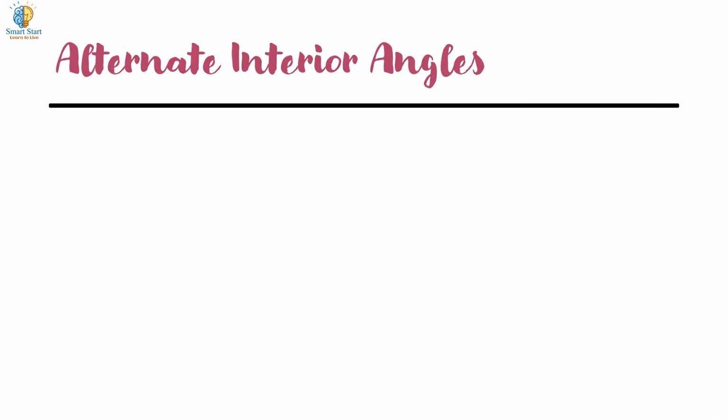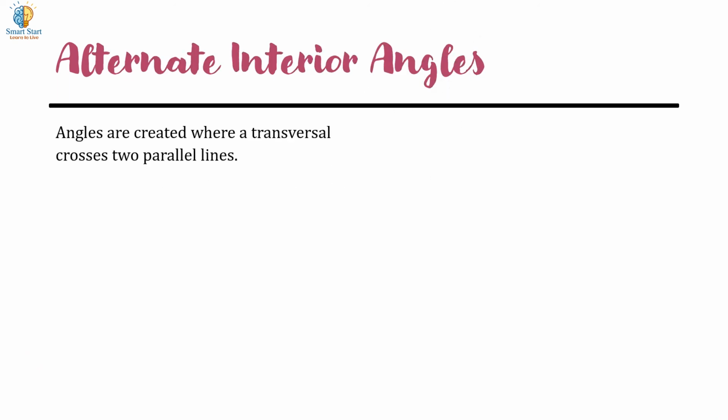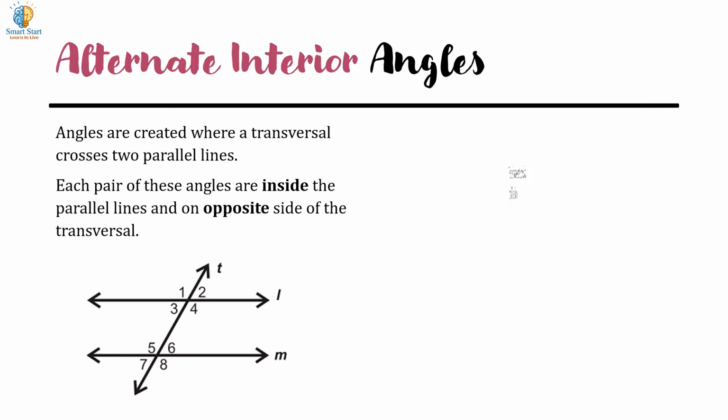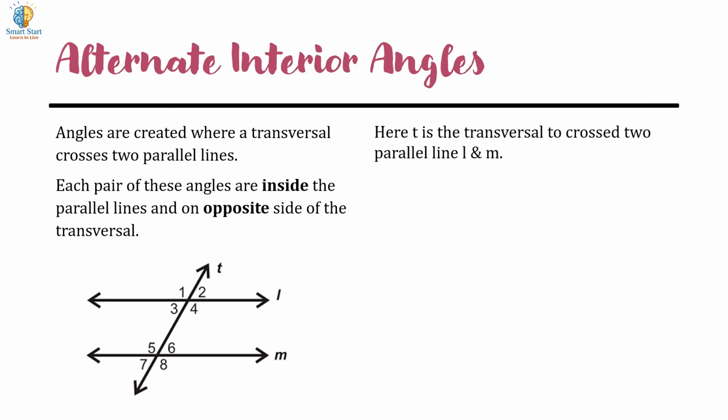Alternate interior angles. Angles are created where a transversal crosses two parallel lines. Each pair of these angles are inside the parallel lines and on opposite sides of the transversal. Here, T is a transversal crossing two parallel lines L and M.